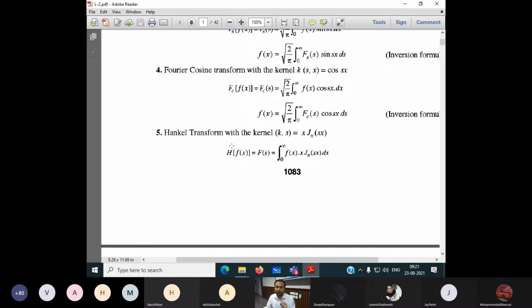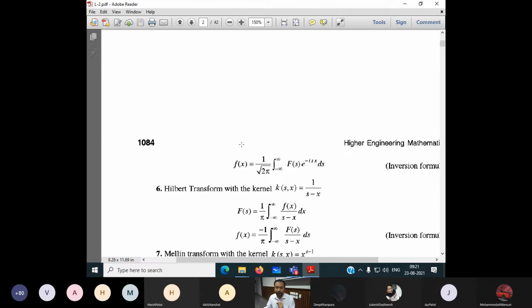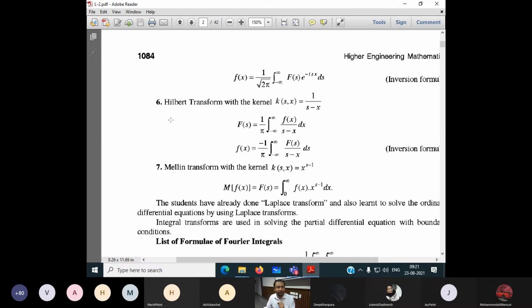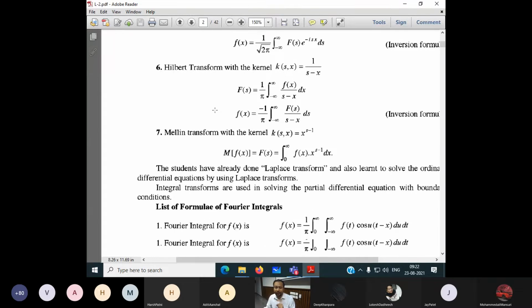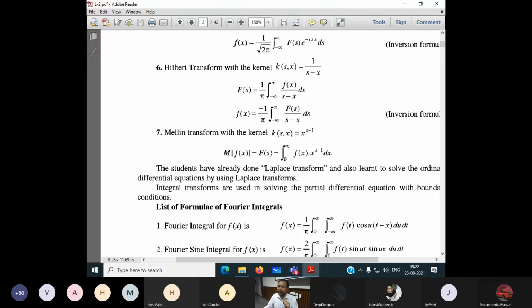Hankel transformation with the kernel, this is also one type of integral transform. Next, sixth, Hilbert transform with the kernel. Seventh is Mellin transformation with kernel. This 1 to 7 are the total integral transforms. So we have a total of 7 types of integral transform.